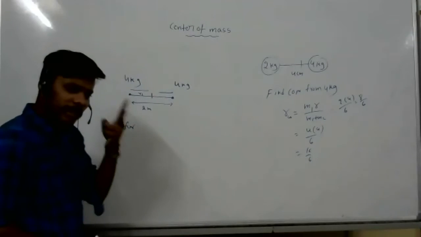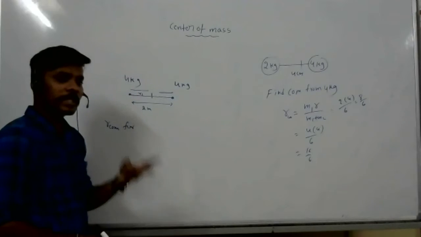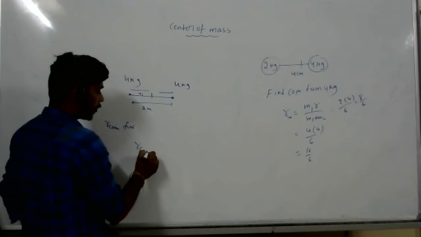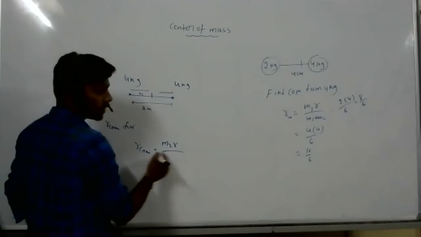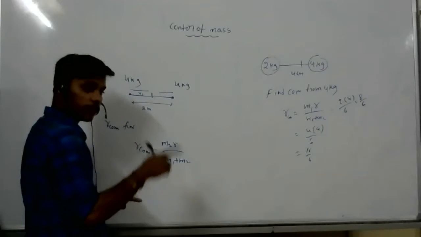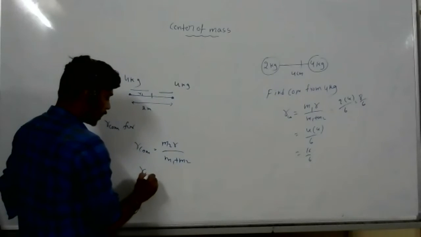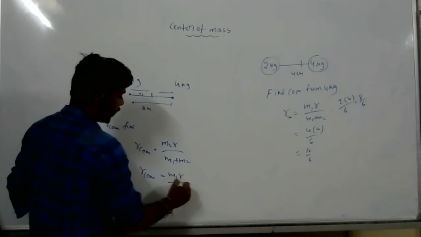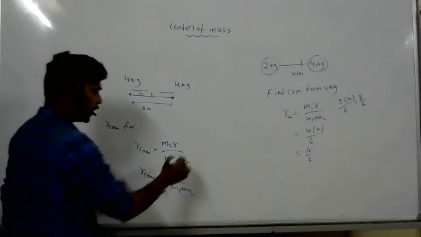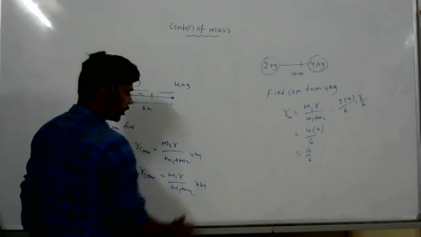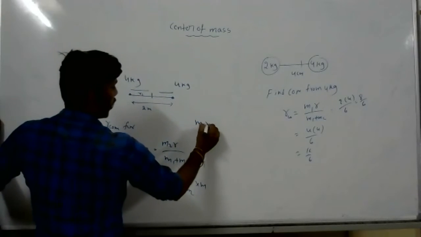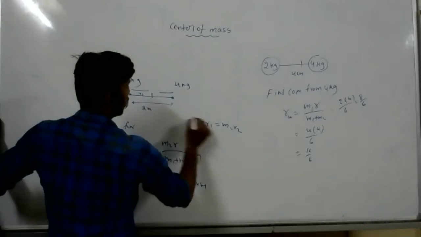For a two particle system, if you want to find the center of mass from the first body, R center of mass equals mass of the second body into the distance between them by M1 plus M2. If you want to find the distance from the second body, then R center of mass equals M1 R by M1 plus M2. Remember this. Multiply here with M and multiply here with M, so it becomes similar. That means you can write M1 R1 equals M2 R2. I will prove this.